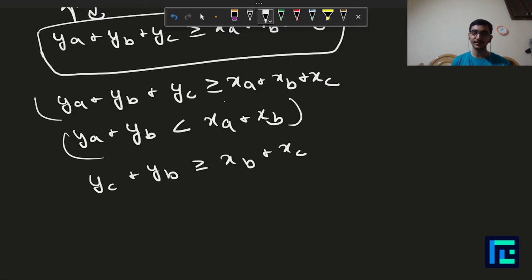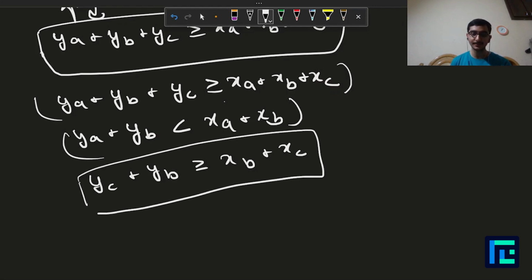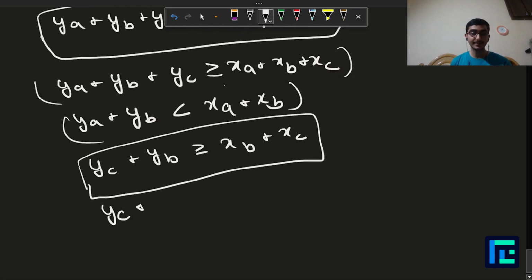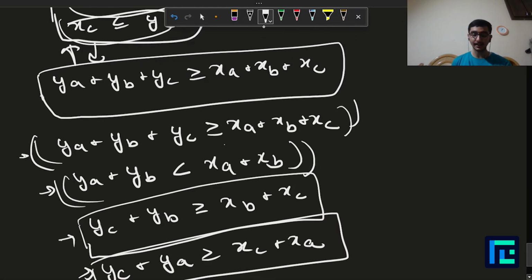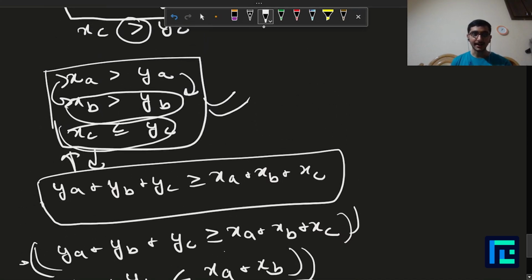It would be pretty simple, right? Using these two conditions, we can pretty simply say that YC plus YB would be greater than or equal to XB plus XC, or XC plus XB, both are the same thing. We can also say that YC plus YA is greater than or equal to XC plus XA, right? Both of them will hold true. Pretty simple to understand using these two conditions. So again, in this case, I have proved that at least one group of two will satisfy, right? And you can change around the signs, take this one here or take this one here. It won't matter, it will be pretty similar.